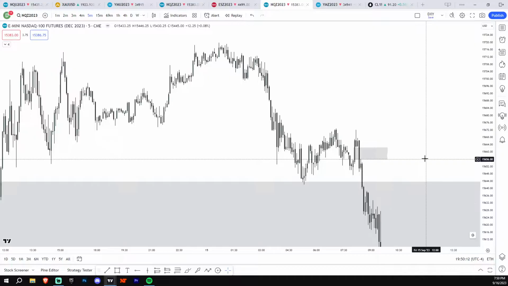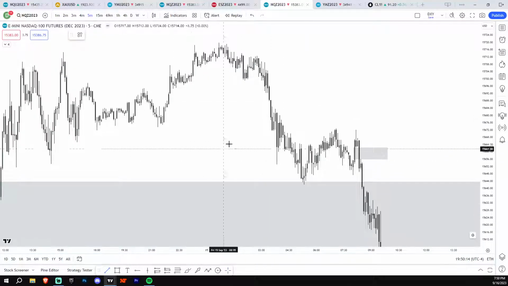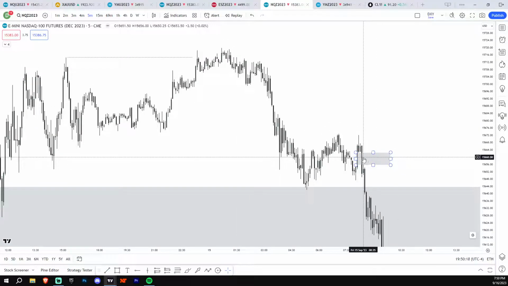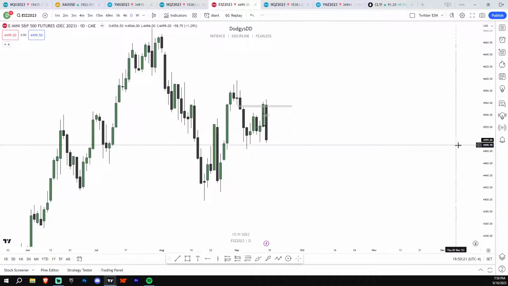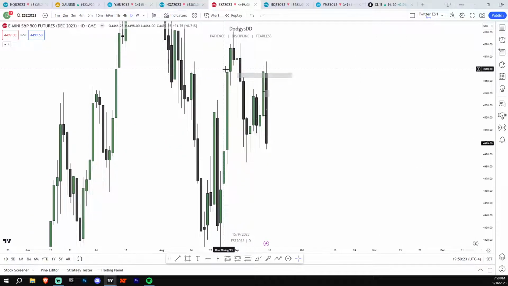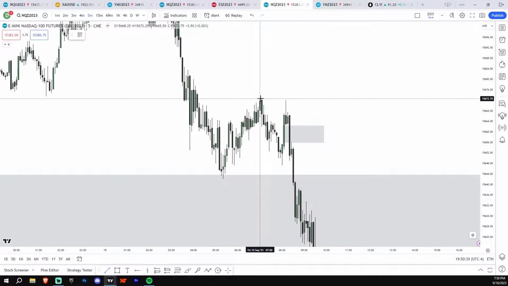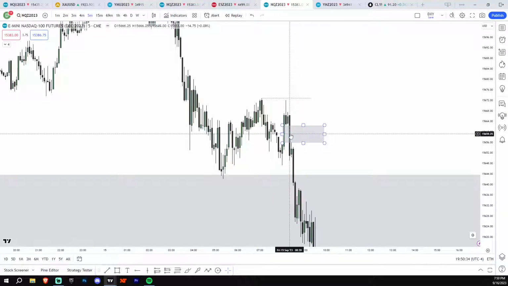Right here, was the higher time frame liquidity already purged? Yes, it was. And by this time, you could have seen we were on ES at this daily fair value gap, and we are kind of rejecting it. So you could have taken those both into account. But was this high really purged? Not really. I can say I would have gone 10 times heavier in this setup if this high was purged.